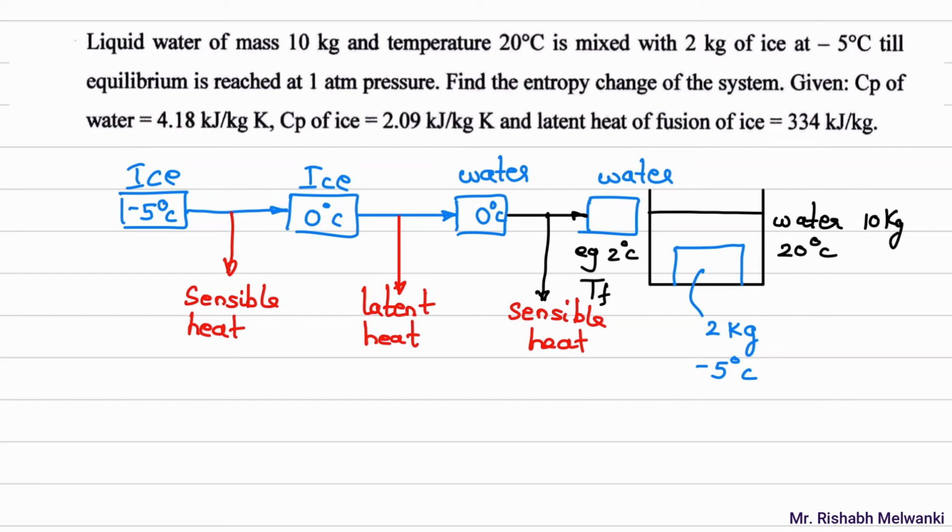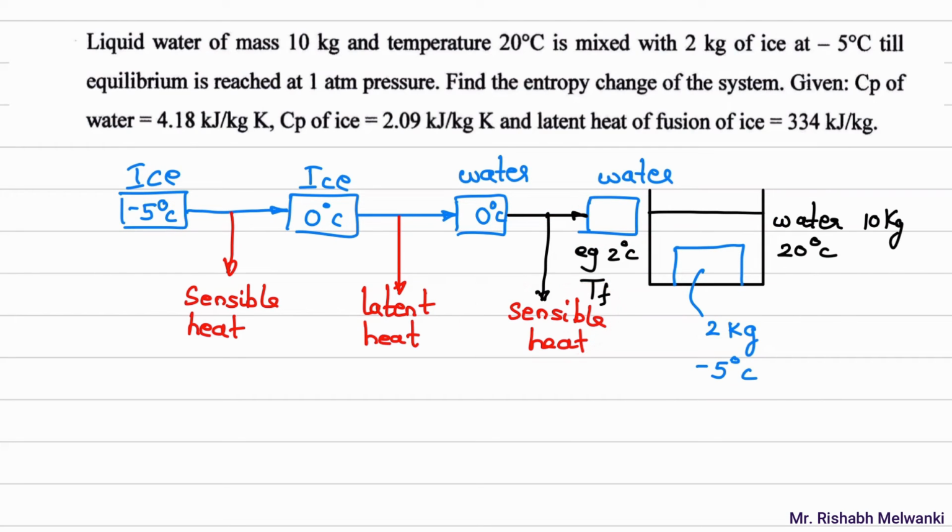So basically, what is the meaning of this diagram? Initially, we have ice at -5. It is absorbing heat from the water, getting converted to ice at 0. Again, it is absorbing heat from the water, and the phase of that ice is changing. That ice will become water. Again, it is absorbing heat from the water, and that water temperature is increasing. Which water? The ice which is getting converted into water, that water I am talking about. Its temperature will increase to some other value. So that is sensible heating.